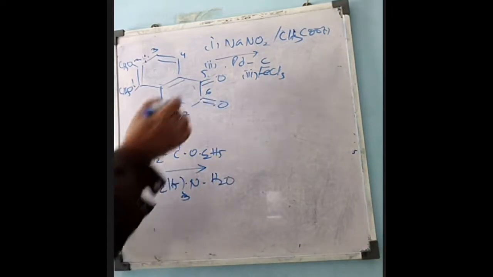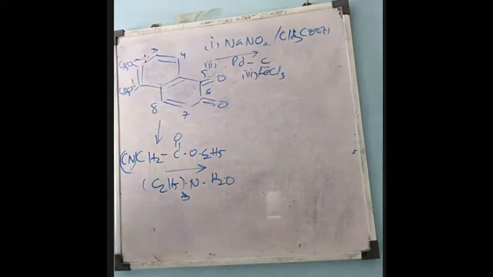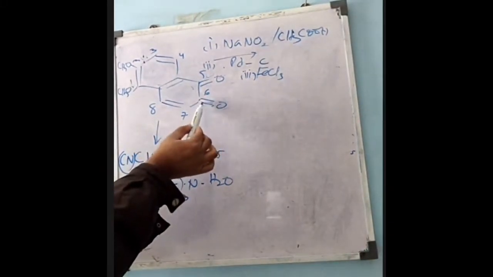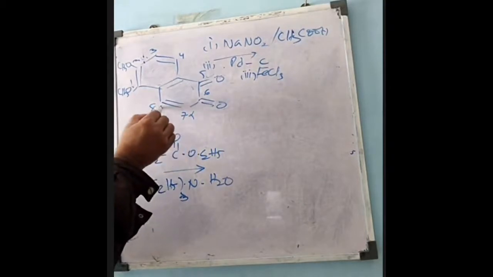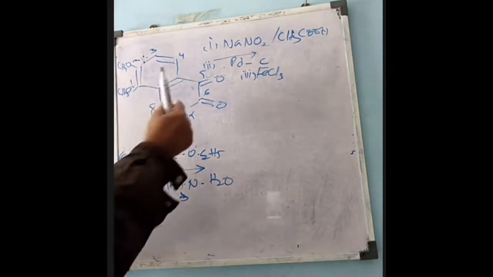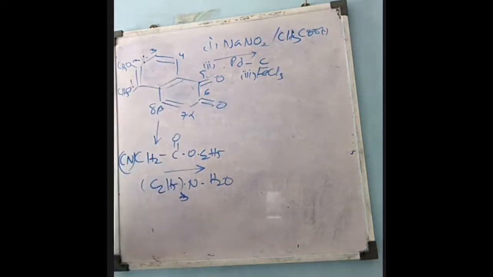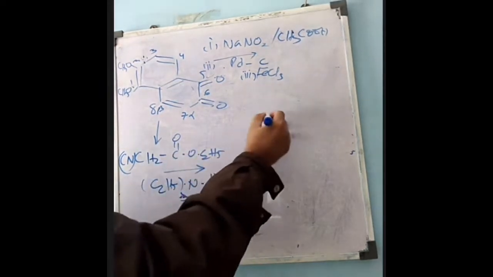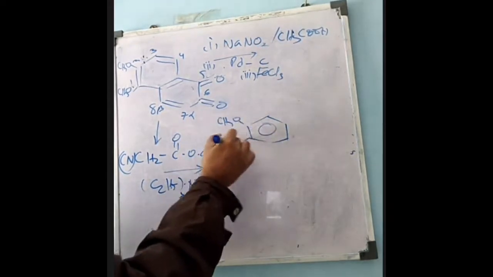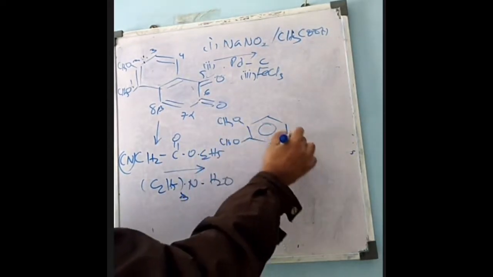If this compound is treated with this one, then what happens at this position? This is the alpha and this is beta. The alpha carbon will contain a hydrogen if it is present at this position. 1, 2, 3, means one hydrogen is there. This hydrogen will be removed by this group, that is CH2 remains as it is. Here the methoxy group.